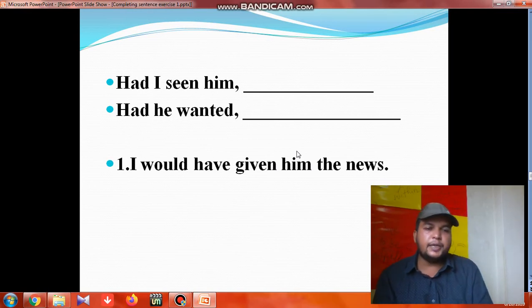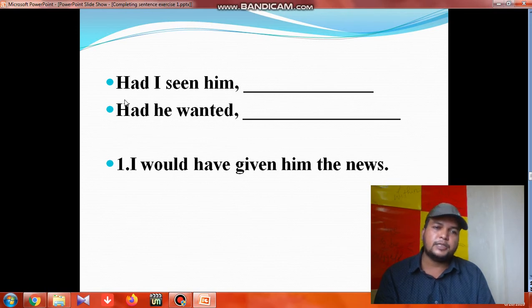So let's see the answer. Had I seen him, I would have given him the news. You see that I, then would have, then B3, given. This structure we followed in rule 3, third conditionals. There we learned that if we find past perfect after if, we have to follow would have, could have, might have plus B3.